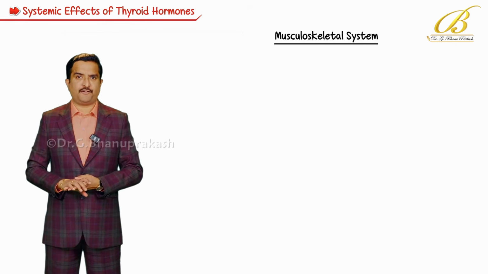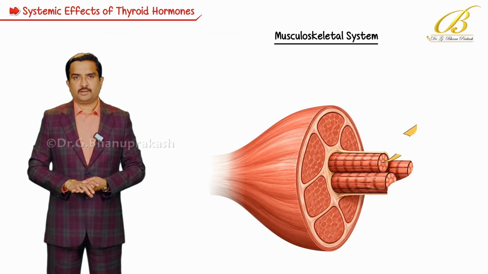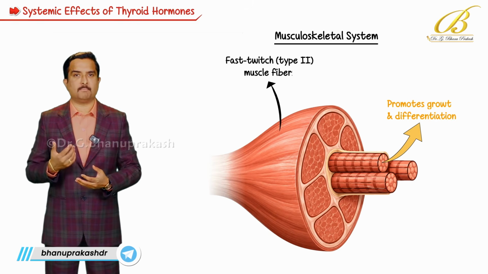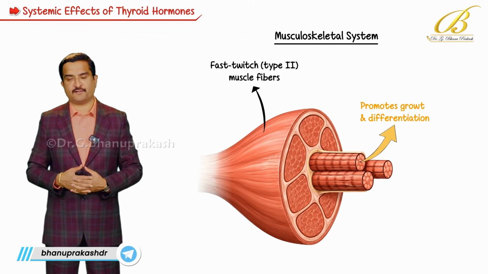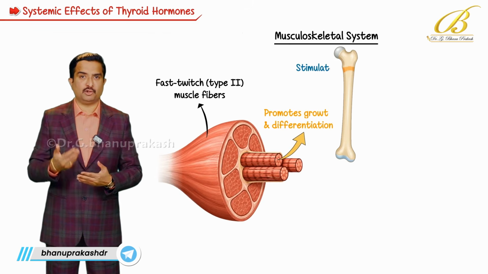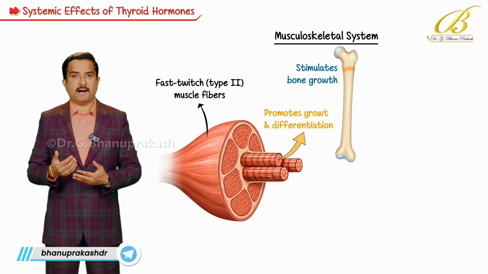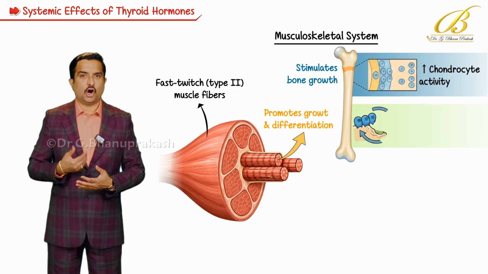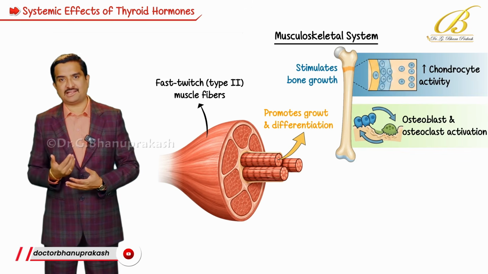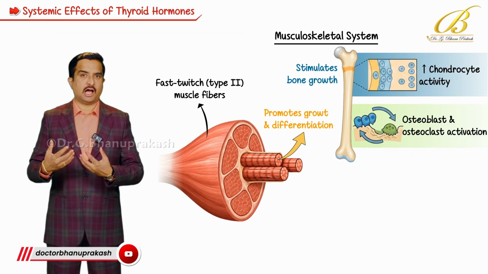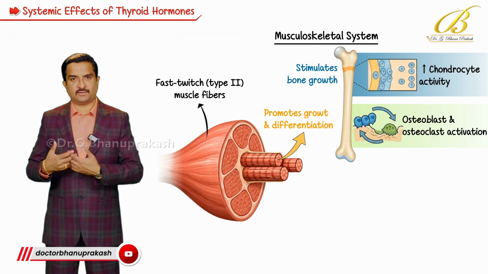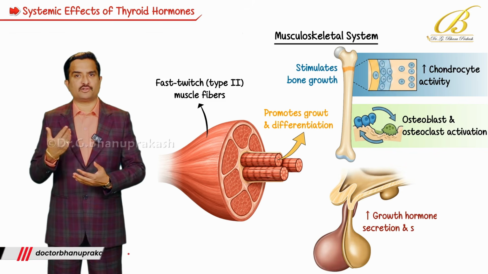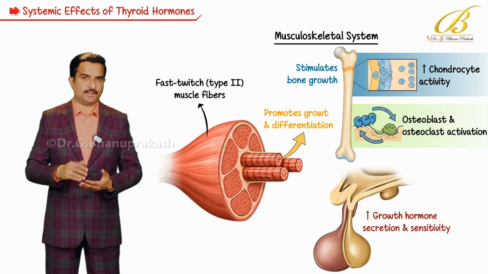Now, let's talk about the effects on the musculoskeletal system. These hormones promote the growth and differentiation of fast twitch muscle fibers, which are type 2 muscle fibers. They also stimulate bone growth by increasing chondrocyte activity and osteoblast and osteoclast activation. This is how they increase cartilage as well as growth of the bone. Not only that, they also increase growth hormone secretion and its sensitivity.